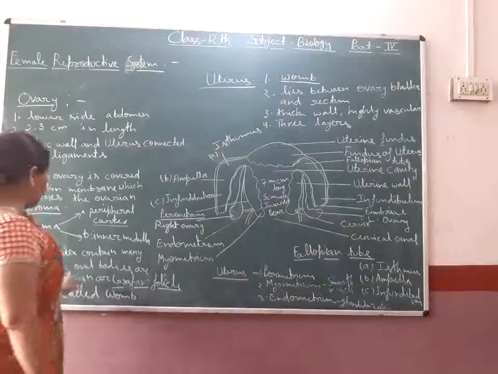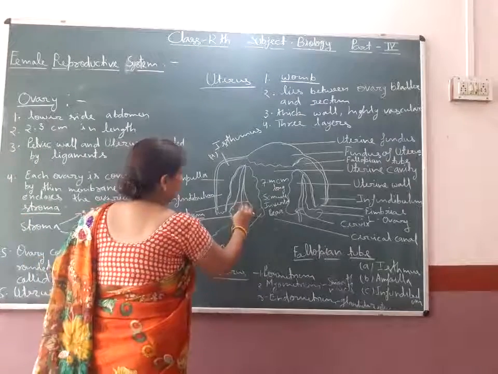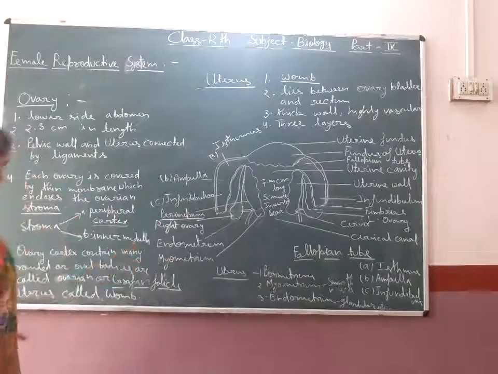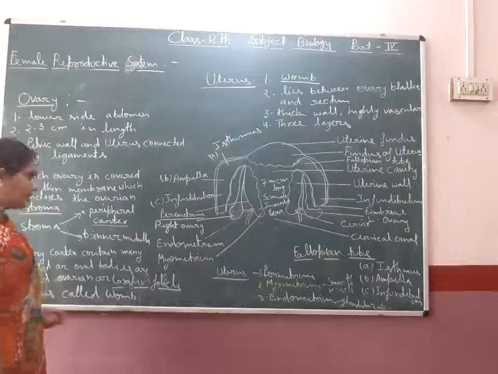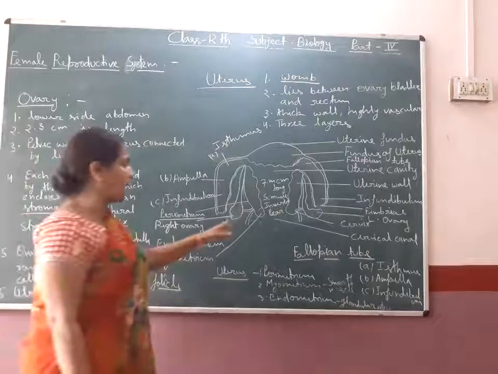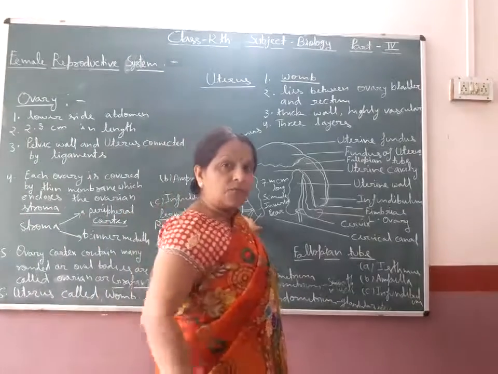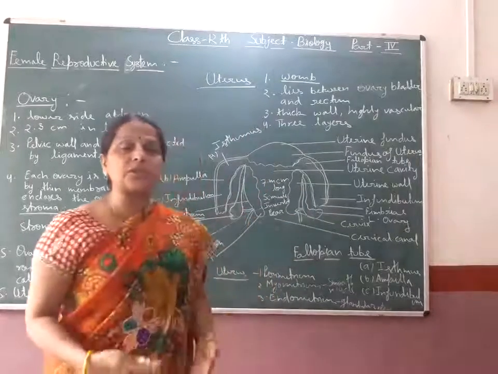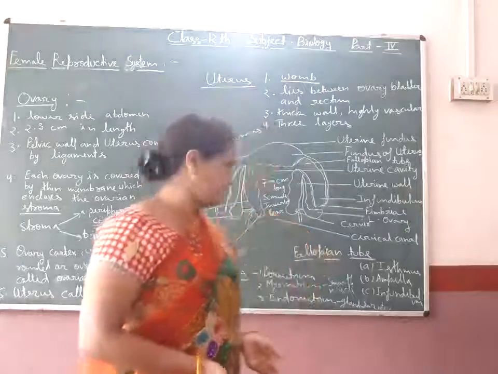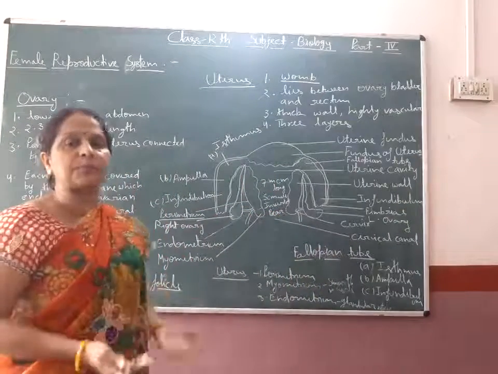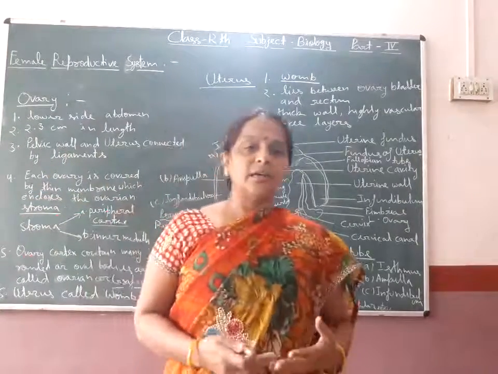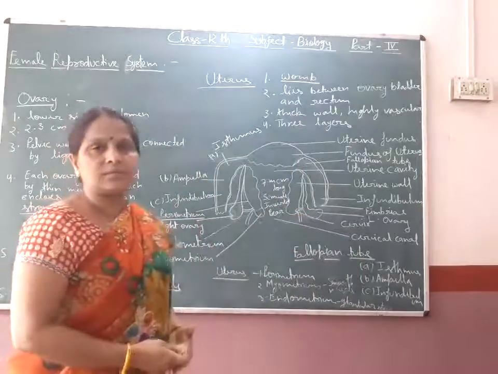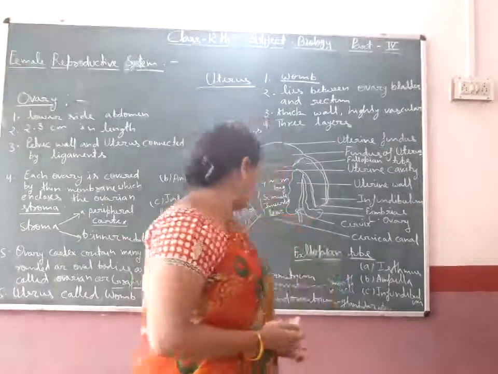Ovary cortex means the outer side. It contains so many rounded and oval shaped structures which are known as the ovarian or Graafian follicles, which further change into the ova by the process of oogenesis. Oogenesis and spermatogenesis are the process of gametogenesis. By this process, female gametes are formed.